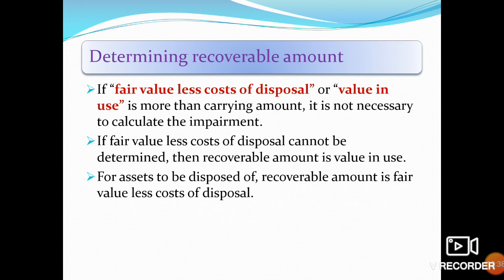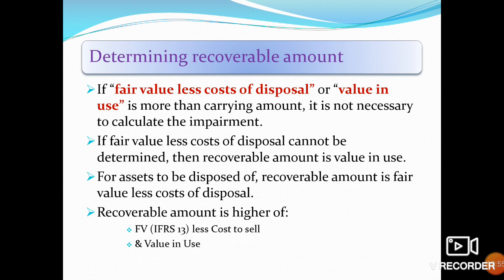For an asset to be disposed of, the recoverable amount is the fair value less cost of disposal. This is the asset disposal cost. The recoverable amount is the higher of fair value, which we calculate under IFRS 13, less cost of sale, and value in use.